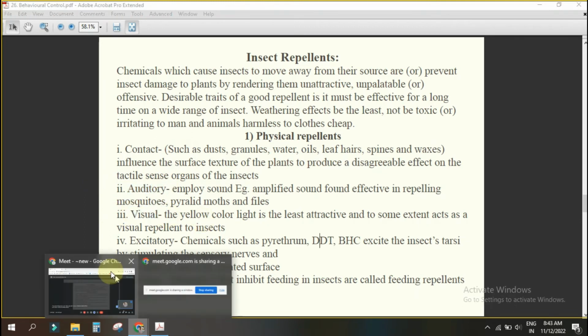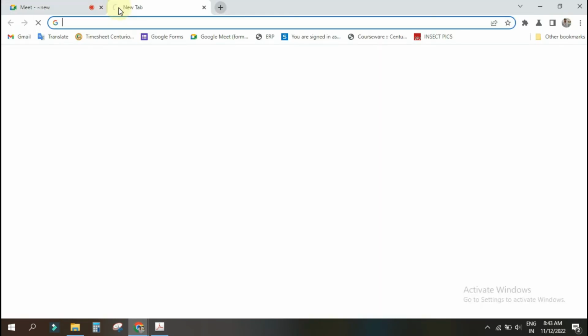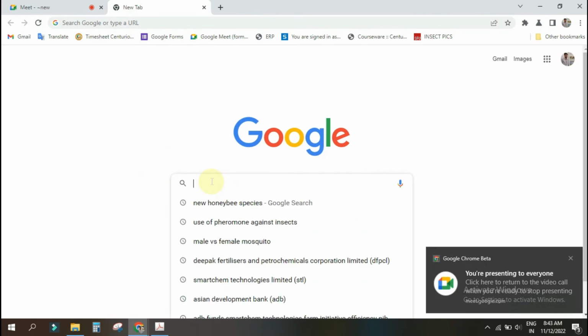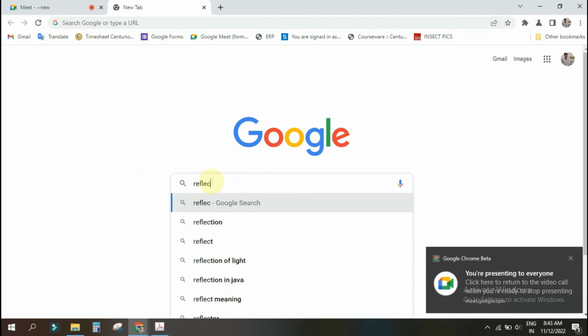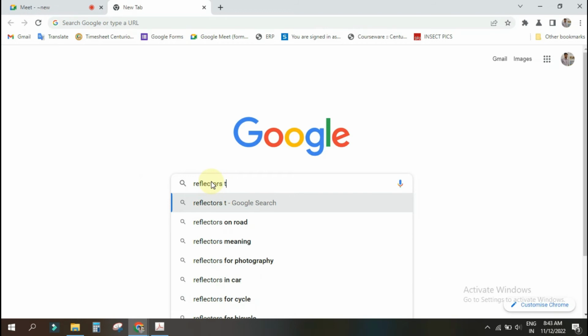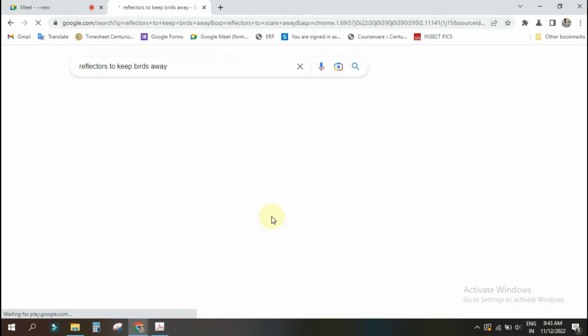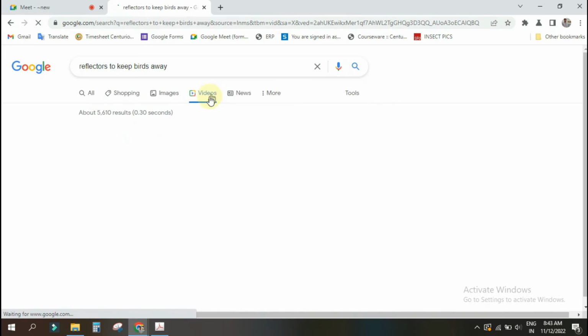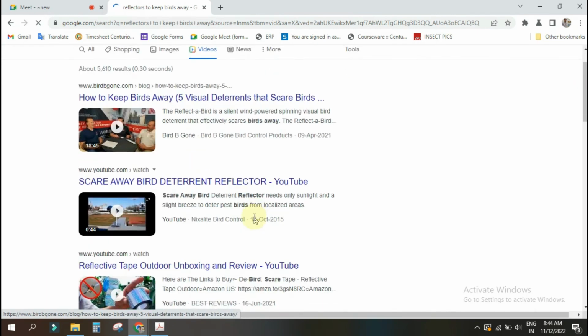What is visual? Colors. How can color repel the insect? Sir, yellow and red color. That is right. You see in behavioural, what is happening? Violet and blue-green is attractant, violet and red is repellent. So those colors can be used.